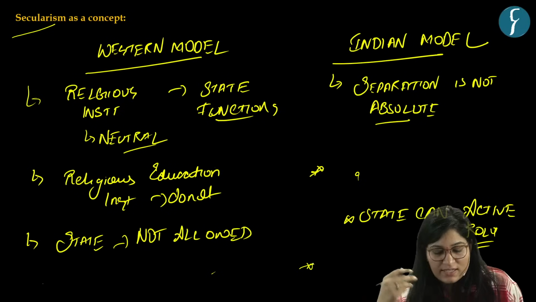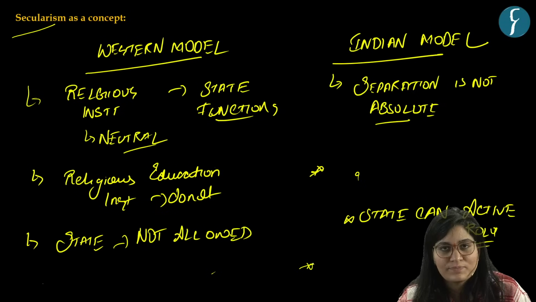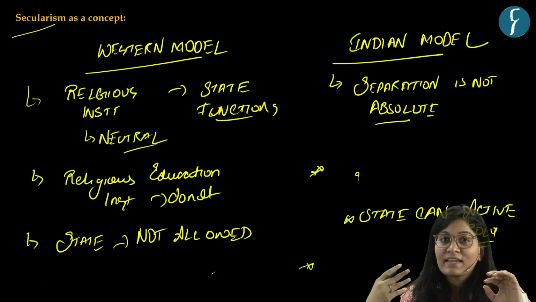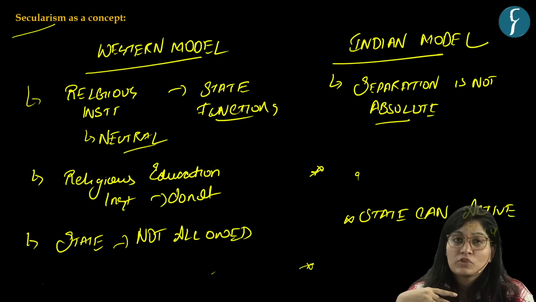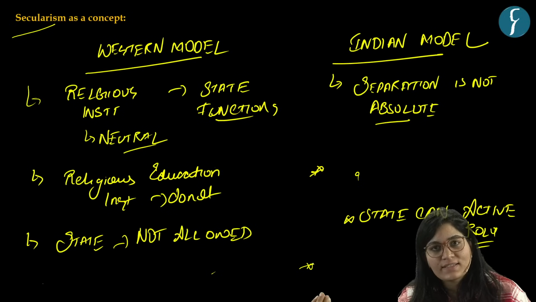Okay, so these are the important differences between the Western model and the Indian model. There's a strict separation between state and religious institution under the Western model, but in India we see an integrated approach. Individual rights are given more primacy here, but there is equal recognition to individual as well as collective rights.